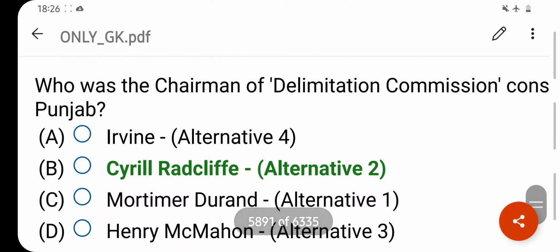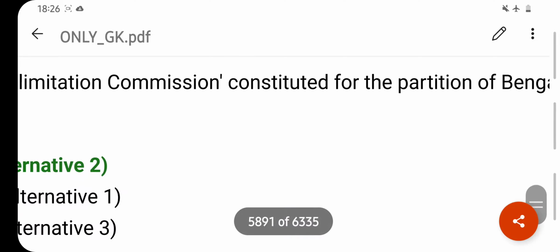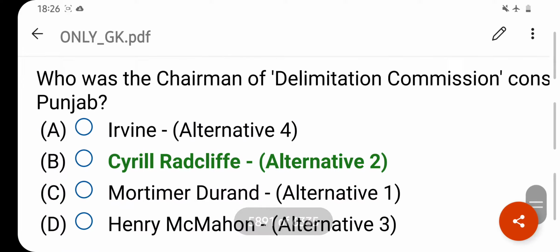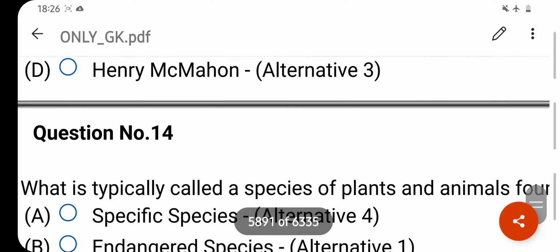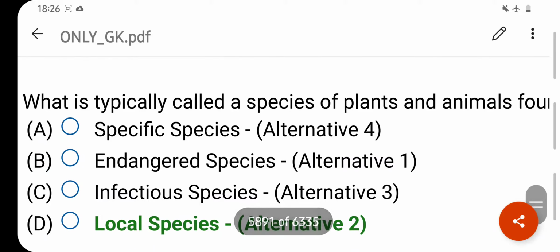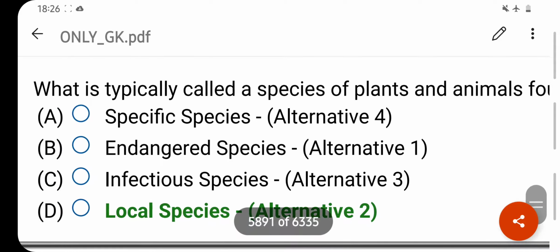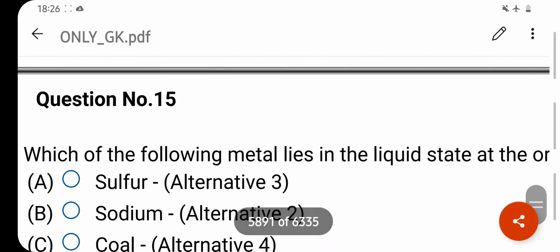Who was the chairman of Delimitations Commission constituted for the partition of Bengal and Punjab? Your right answer is Cyril Redcliffe. Option B is your correct answer. What is typically called a species of plants and animals found in a certain place? Your right answer is local species. Option D is your correct answer.